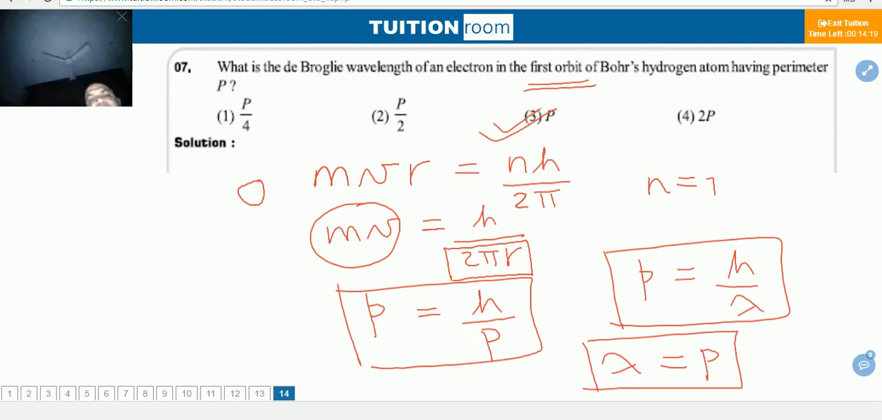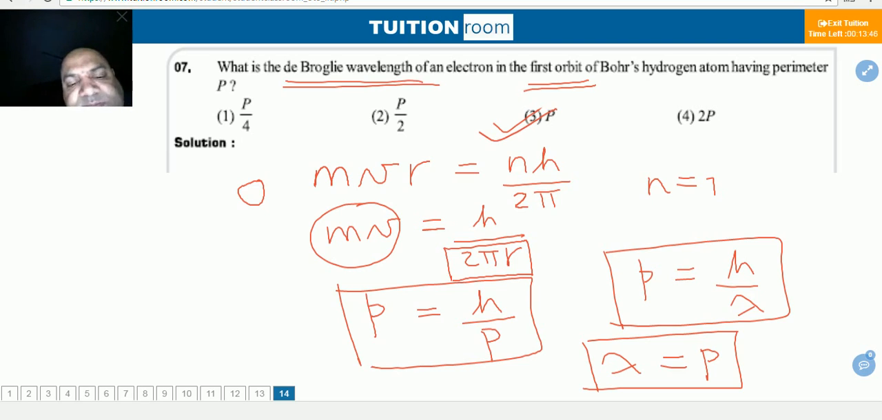It's very easy. This requires a certain knowledge of Bohr's hydrogen atom. For Bohr's hydrogen atom, mvr will be equal to nh by 2 pi. mv means momentum, mass into velocity, equals h by 2 pi r. 2 pi r is the perimeter. And from the de Broglie relation, we can compare lambda is equal to P, that is perimeter. Wavelength. He is asking about the de Broglie wavelength. Copy this, then I will proceed for the next problem.